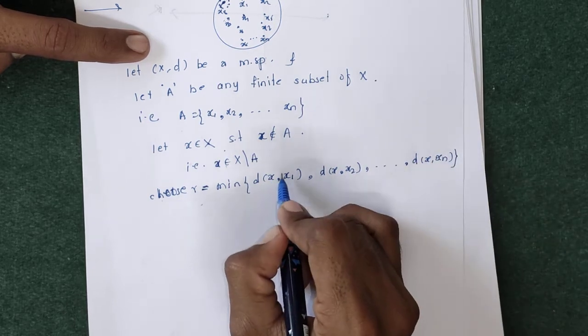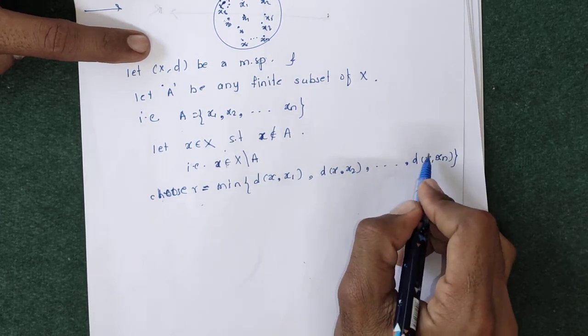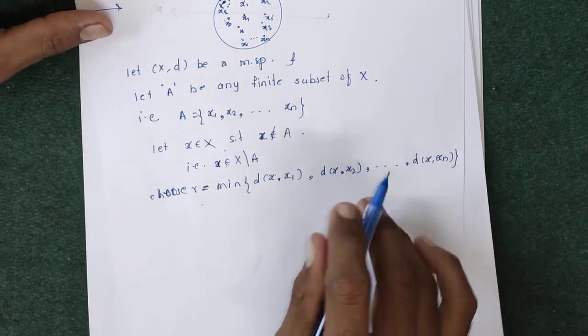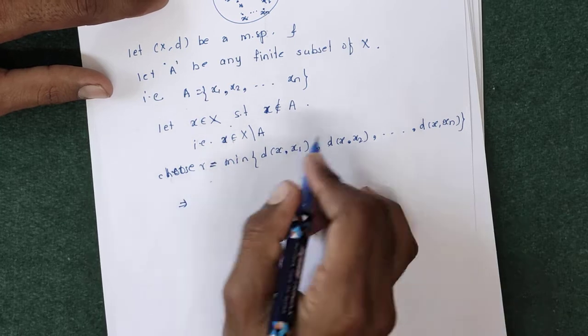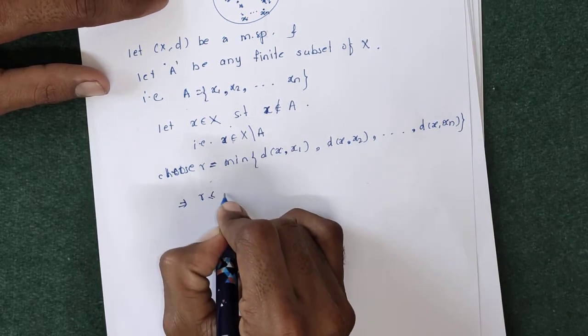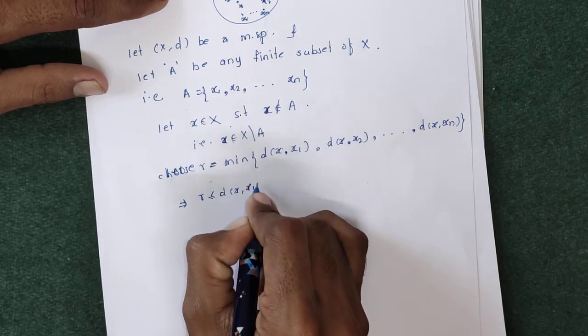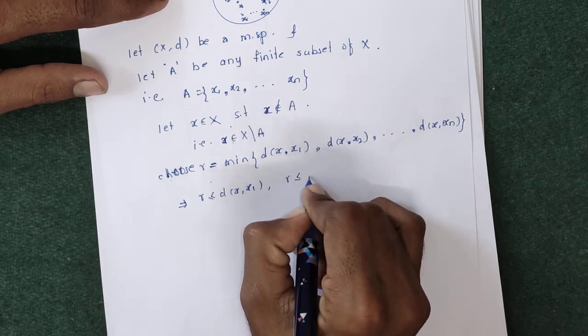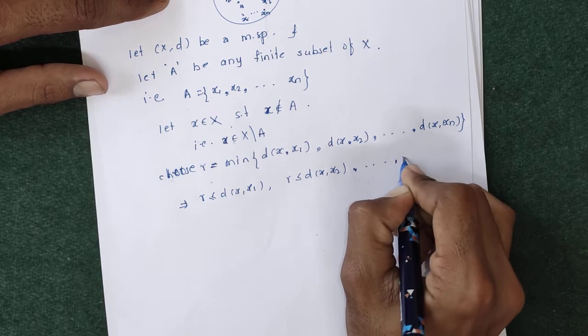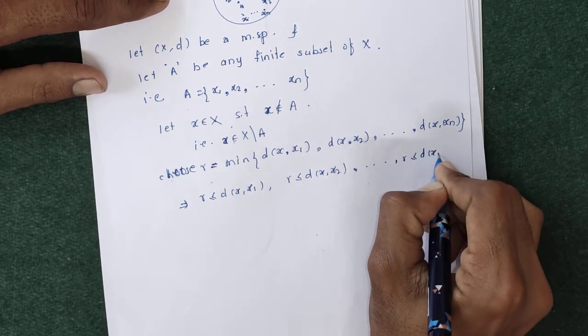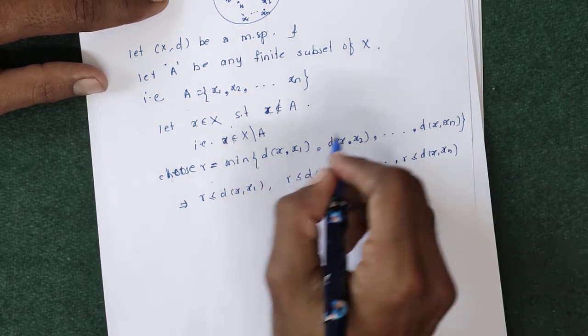Calculating the distance between x and x1, x and x2, x and x3 up to x and xn, and taking the minimum distance is equal to the radius. We can write r is the minimum of all those distances. So r is less than or equal to distance of x, x1; r is less than or equal to distance of x, x2. Similarly, r is less than or equal to distance between x and xn. r is the minimum of all distances.